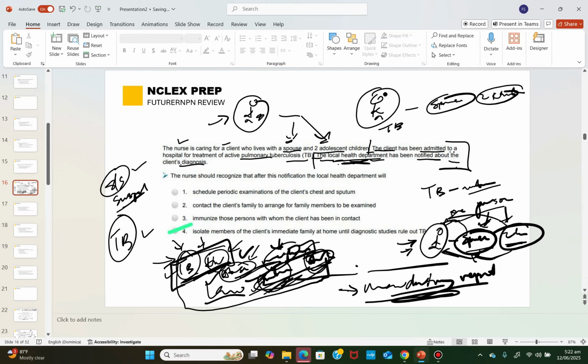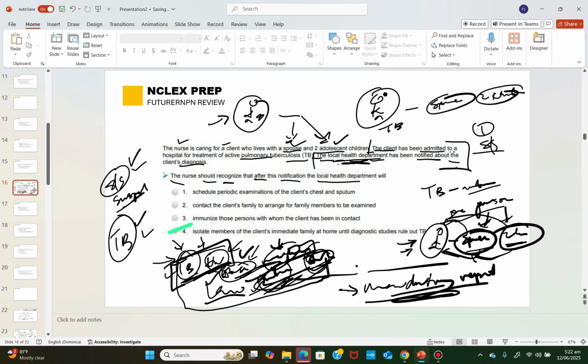One, this question is not telling us that the spouse and adolescent have a confirmed diagnosis of TB. Two, there's nowhere in this question that is telling us that they are showing signs and symptoms related to TB and then we are suspecting TB. The only two valid reasons why you isolate somebody that has been in contact with someone who has TB is if you are suspecting them based on signs and symptoms or they have confirmed TB. So that is why you isolate.